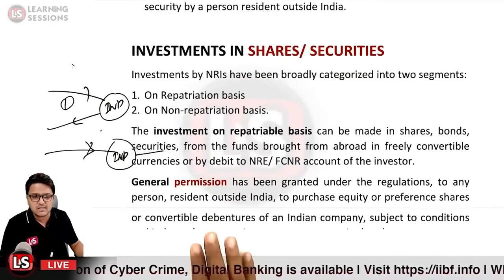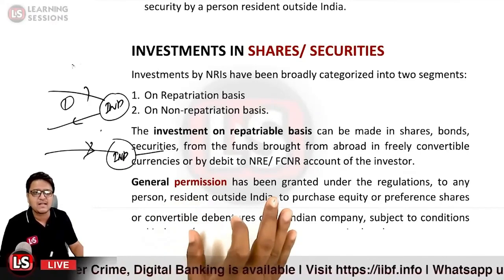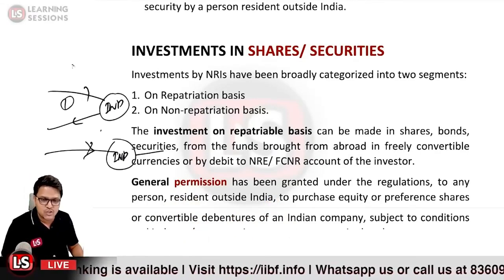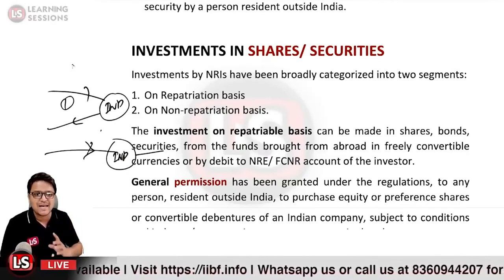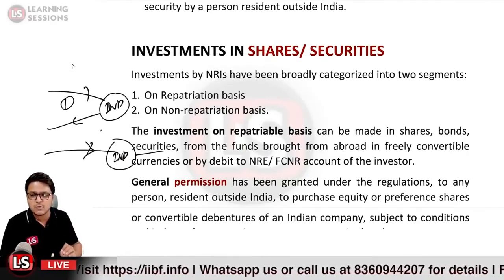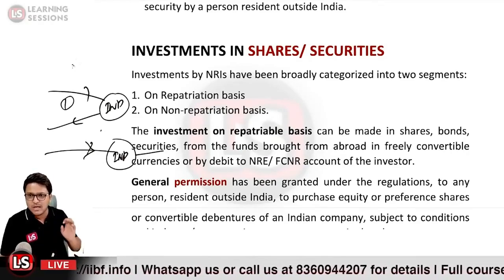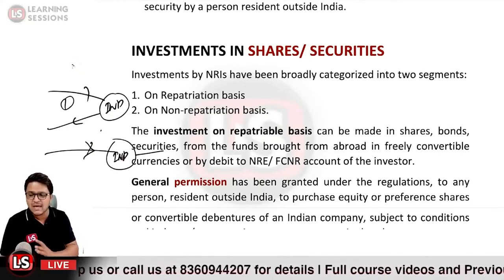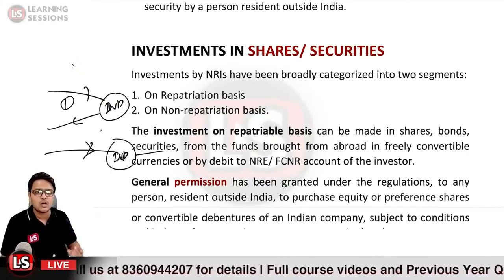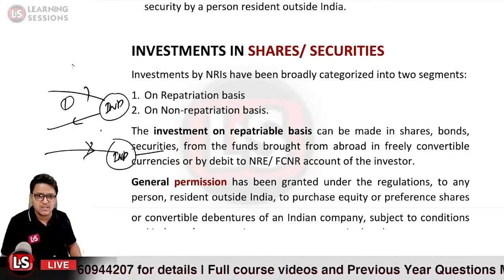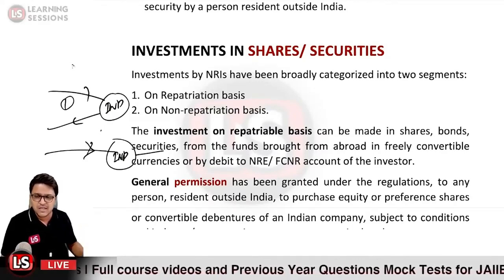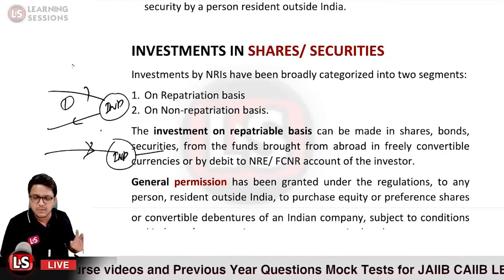The second one is that general permission has been granted under the regulations. Under the regulations of FEMA, a general permission has been granted to any person who is a resident outside India. That means they are generally permitted to purchase the equity or preference shares or convertible debentures of any Indian company, subject to the maximum cap as per the prescribed guidelines.